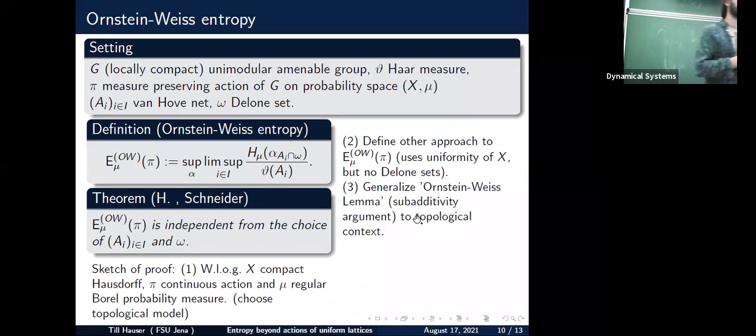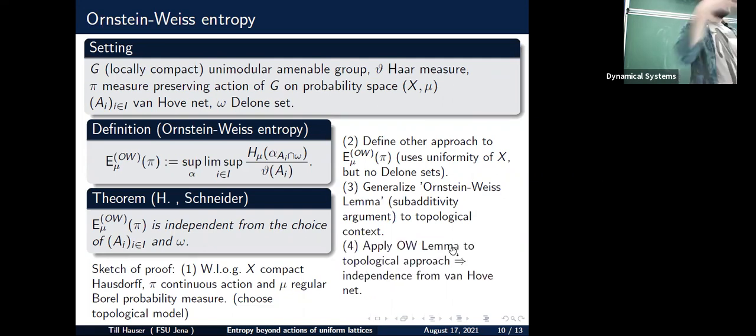Then one uses subadditivity arguments developed by Ornstein, Weiss, and Gromov to make this work and show the independence of the finite set. Then, gluing everything together, one obtains the independence from omega and the Van Hove net.